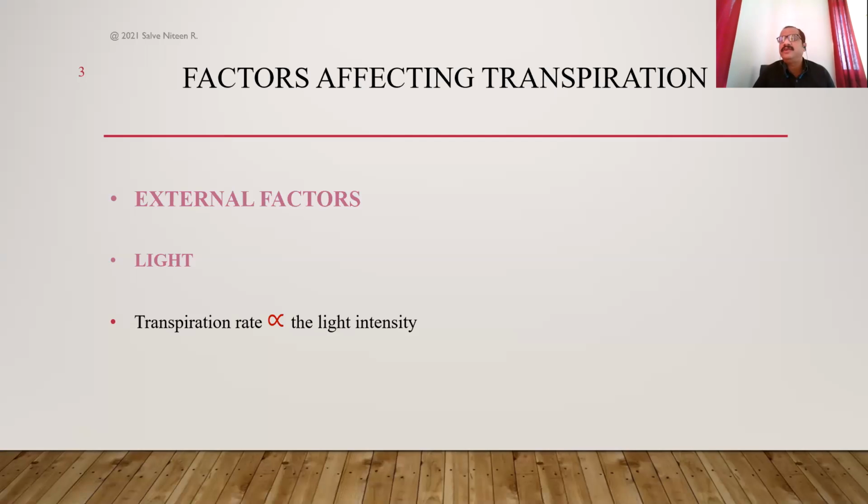When the light intensity decreases, the rate of transpiration decreases. And why does it happen? Because increased light intensity increases the permeability of the cell membrane, and therefore the plant cells get more chance to release water vapors outside the cell.